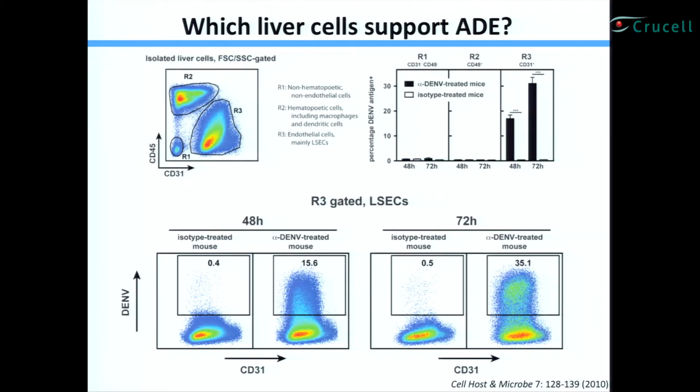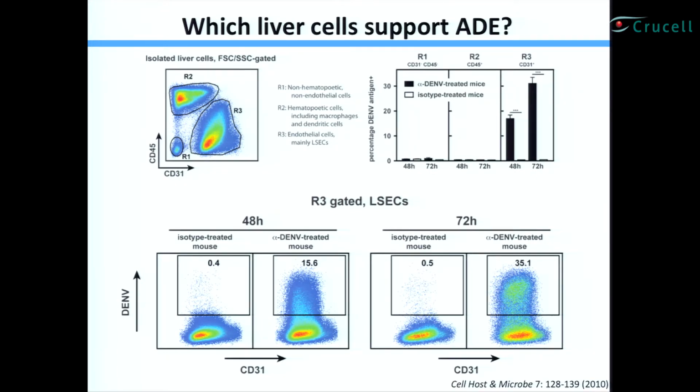But to our surprise, both at the 48-hour and the 72-hour time point, we see that in the ADE mice, the dengue antigen expressing cells fall in this R3 gate. So these are CD31 positive cells, and in the liver, most of the CD31 positive cells are LSECs, which stands for liver sinusoidal endothelial cells.